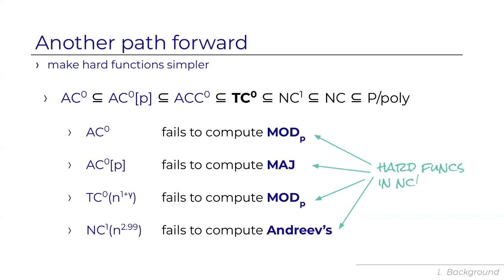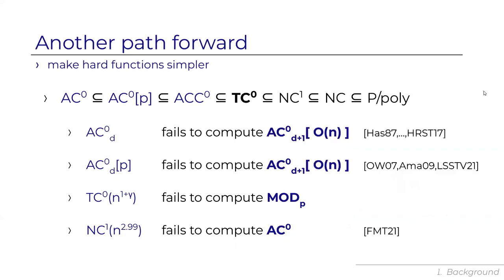Parity, majority, Andreev. These are functions computable in NC1. Can we show lower bounds for these circuit classes where the function is even simpler in the sense that it can be computed in a weaker complexity class? Well, in an exciting line of works from the last decade, it turns out that in many cases, the answer is yes. Let's start with AC0.